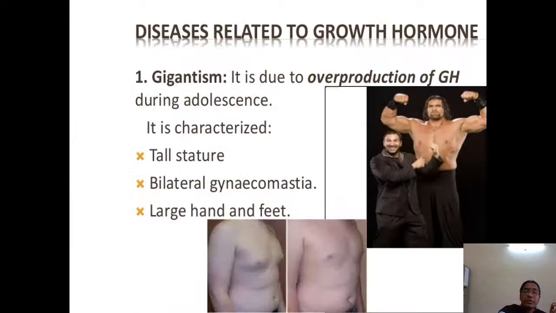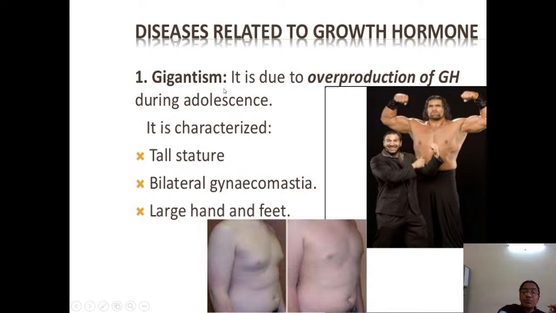Diseases related to the growth hormone: gigantism. That is gigantic growth. Here you can see the person, how tall he is. It is due to the overproduction of the growth hormone. When there is overproduction of growth hormone during adolescence, the condition is called gigantism. The person grows abnormally tall.